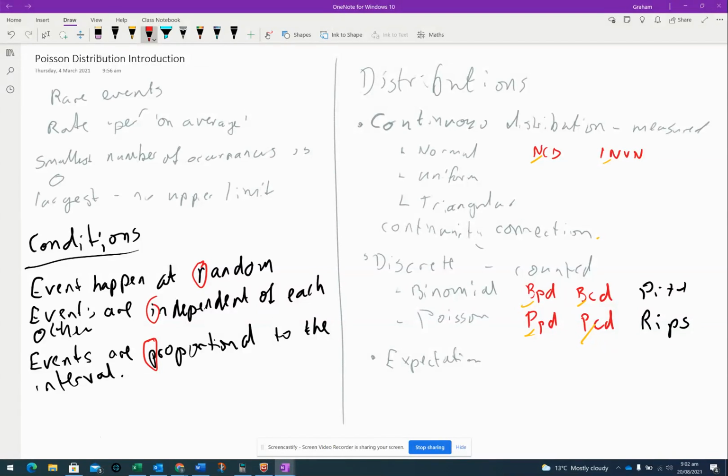It's not a rare event, and therefore, if I change that interval from 1 hour to 2 hours, it's reasonable that the number of coffees will have increased as well by the same rate.